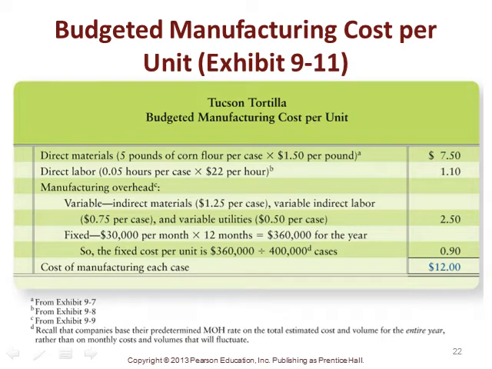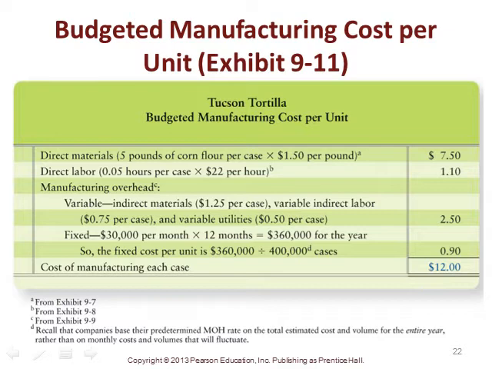And then we talk about budgeted manufacturing costs per unit. So we want to know, how much do we budget to cost each month per unit, right? So we have direct materials, and we were told that we're going to use 5 pounds of corn flour at $1.50 per pound, right? So that's 5 pounds per case at $1.50 per pound. So there's $7.50 of direct materials per case. There's 0.05 hours per case at $22 per hour, so that's $1.10.